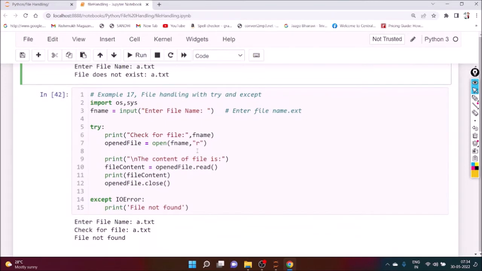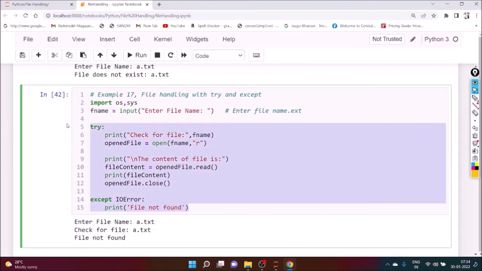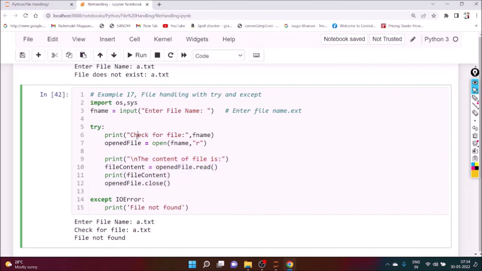Okay, now we can check using try and except also. Okay, so definitely we need two packages, os and sys. Here first of all we have to enter the file name and check whether the file is there or not. If that particular file is there, it's no problem, it will print the content of the file. If the file is not there, it will raise an exception. The name of the exception is what? Input output error, and it will print file not found.